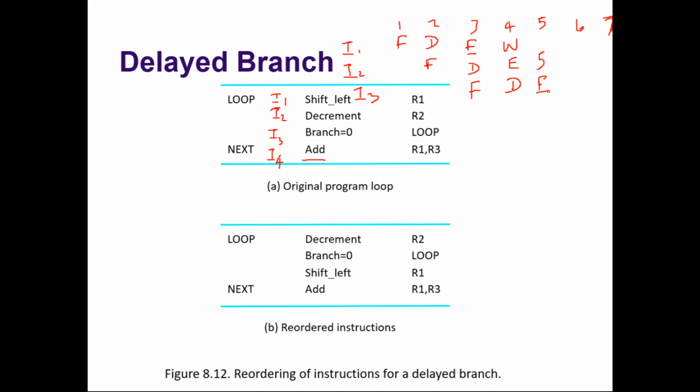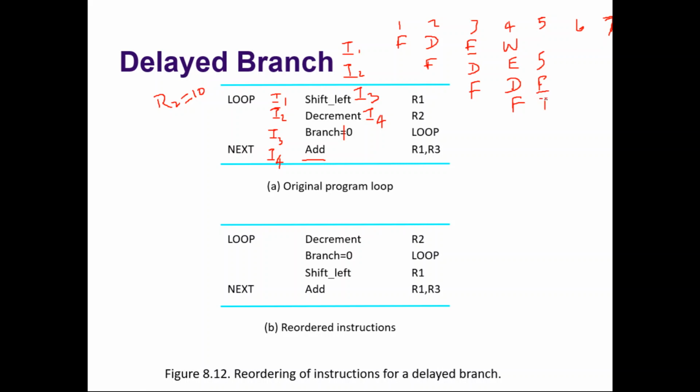Okay. So here if you see, most of the time the loop is taken. Branch not equal to 0 means most of the time the loop is taken. I mean, if R2 is equal to 10, what happens? 10 times the loop will be taken. Only when it is 0, the last time, the loop will not be taken. But every time I4 will be fetched. What is I4? Add instruction. That will be fetched during the fourth clock cycle.